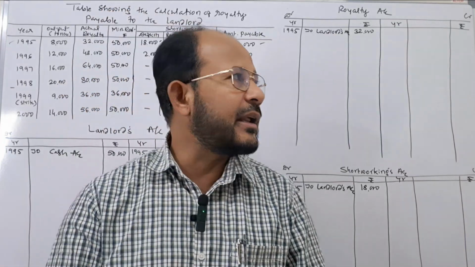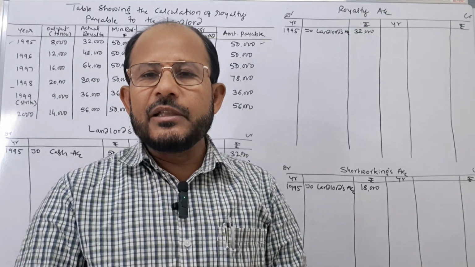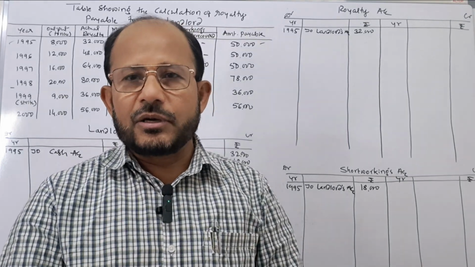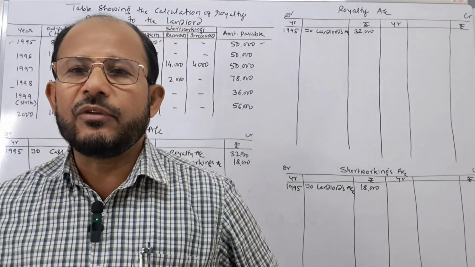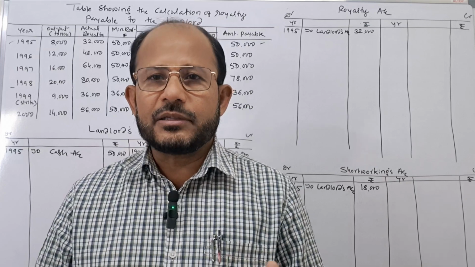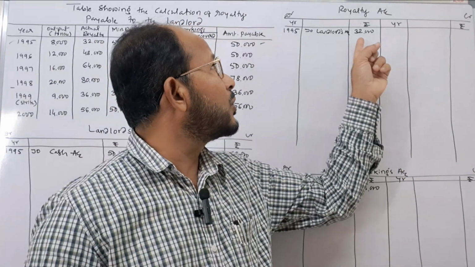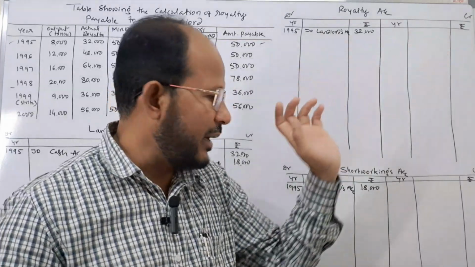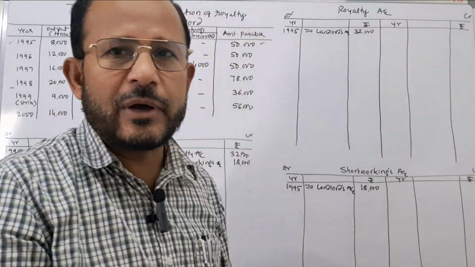Next, third journal entry: royalty account is closed by transferring the balance to the profit and loss account. I told you royalty is a charge to the profit and loss account. Therefore, at the end of the accounting year, what does the company do? Company will transfer the royalty amount of rupees 32,000 in the year 1995 to the profit and loss account. On the credit side, what journal entry is to be passed here?